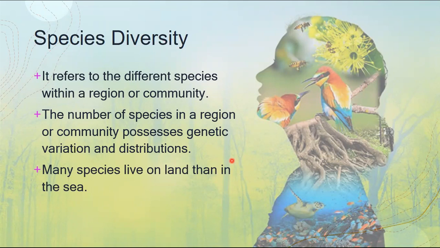It is said that there are more species that live on land than in the sea, but it is because there are more species that have been identified on land, and there are fewer studies so far on living species under the sea. That's why, as of the record, there are more known living species on land in comparison to the living organisms or species in the sea.